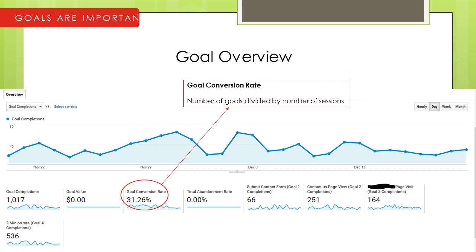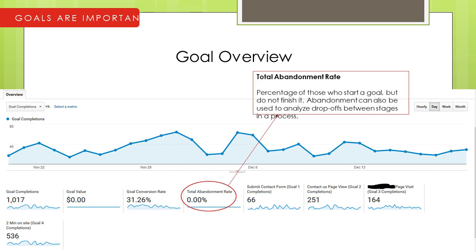That is 31.26 percent conversion, so it is prone to conversion. That is a good completion rate. The abandonment rate is the percentage of users who start a goal but do not finish it. If it is 10 percent or 20 percent, then I need to look into that.